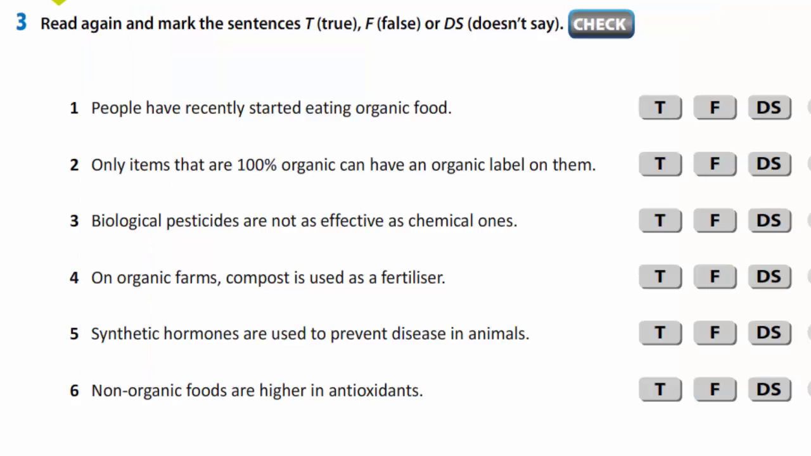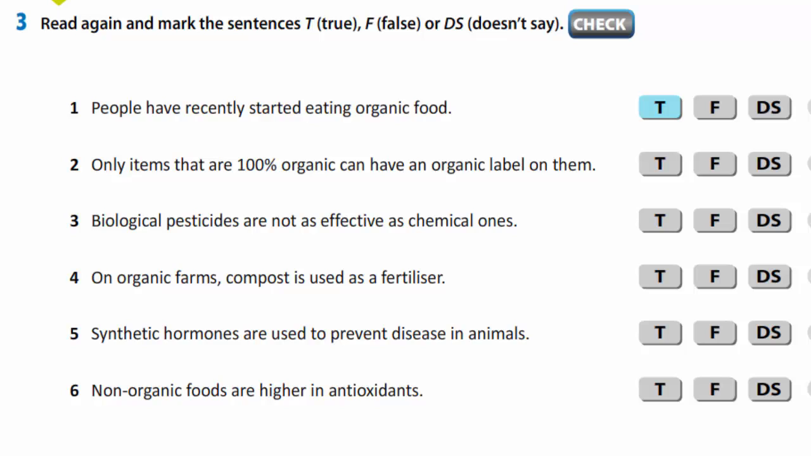In exercise 3, you are to read again and mark the sentences as true, false, or doesn't say. Let's check. People have recently started eating organic food. It is true. According to the text, many people are replacing unhealthy snacks with organic foods in an effort to take better care of themselves.